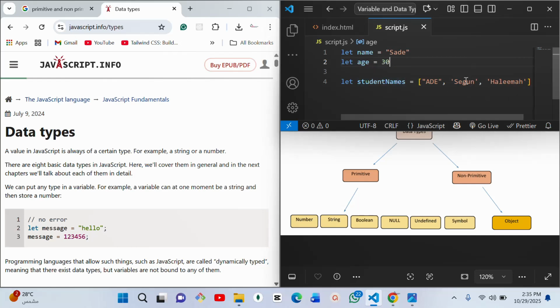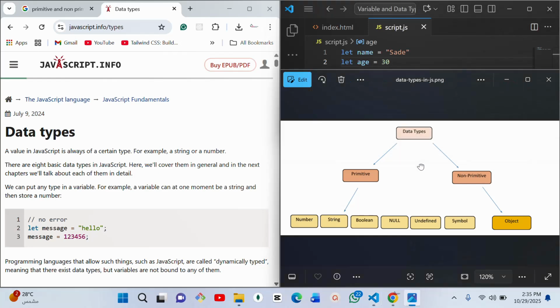To target any of these values, we need to go a bit further rather than just calling name, as we can do here and we will see Shade. If we just call name, we already mean Shade. But in this case, if I want to target Shegun, I cannot just say student names and it will give me Shegun. No, you need to move into this thing. We call this one an array. You need to move into this array box, then start looking for what Shegun is. So that is a good example of non-primitive, where not a single value is assigned to the variable. You need to move deep inside that variable to be able to see your value.